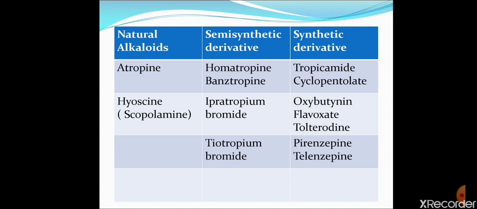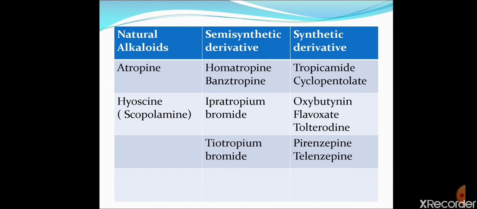This is the classification of anti-muscarinic drugs or atropine-like drugs. In loose terms, we also call anti-muscarinic agents anticholinergic agents. But the better term is always anti-muscarinic agent because they antagonize only the muscarinic receptor. They do not antagonize any of the nicotinic receptors. These anti-muscarinic agents are classified into three groups basically on the basis of their source. Few are natural alkaloids, atropine and hyoscine.